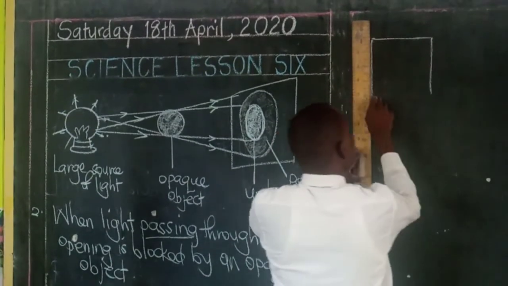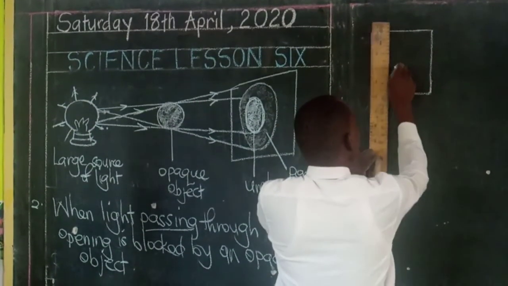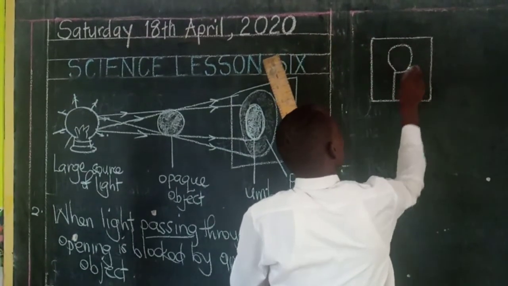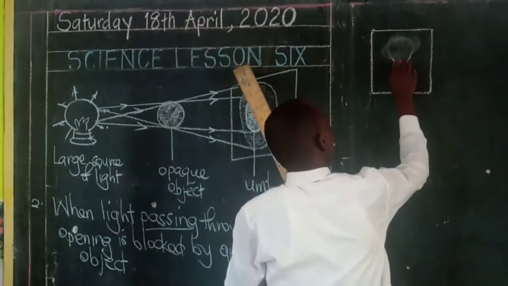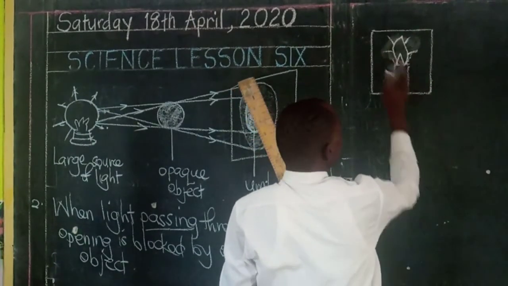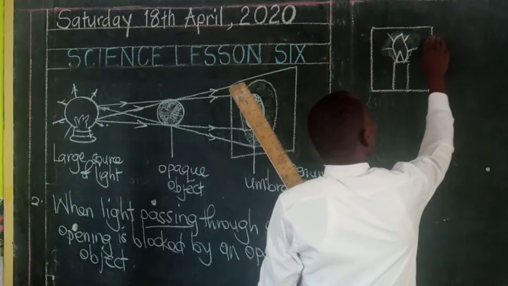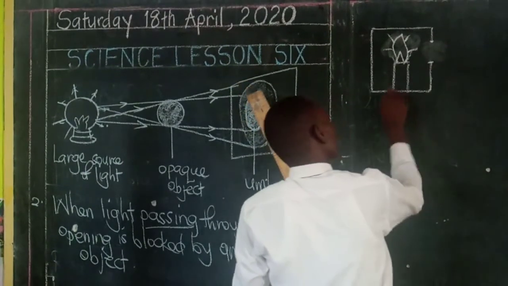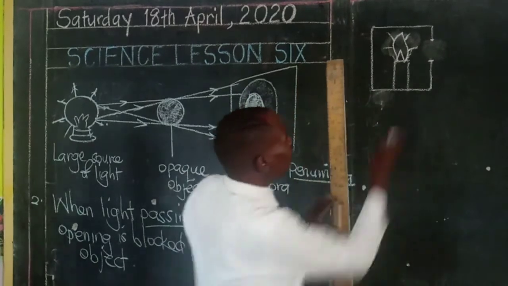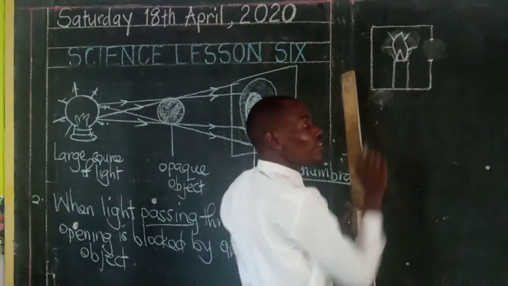We have a candle which is burning, producing its light. Let's take this as a box, and inside there is a burning candle. The opening through that box is wide.